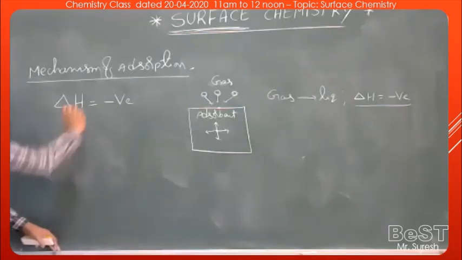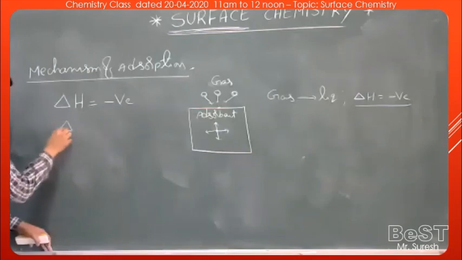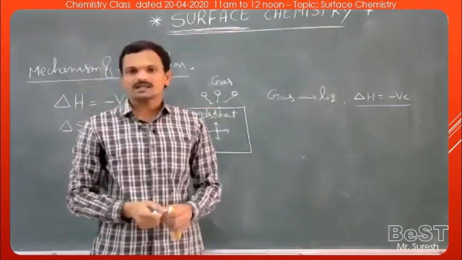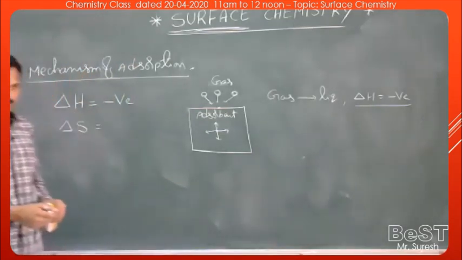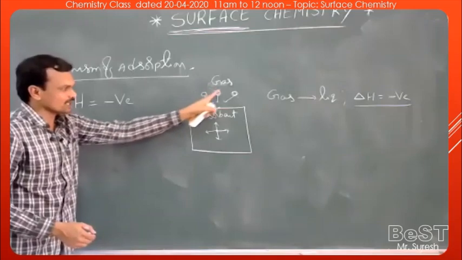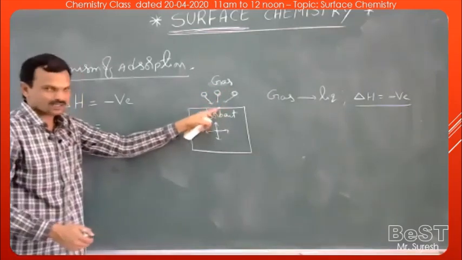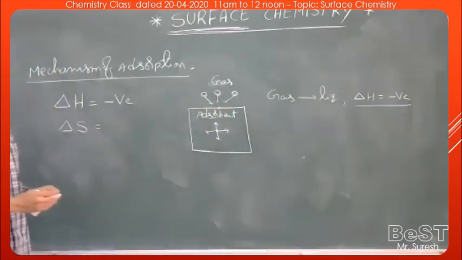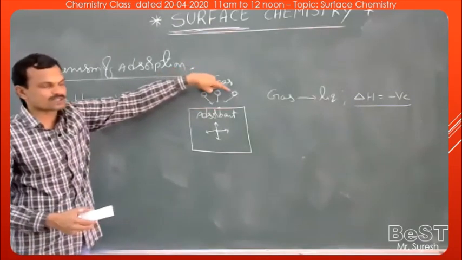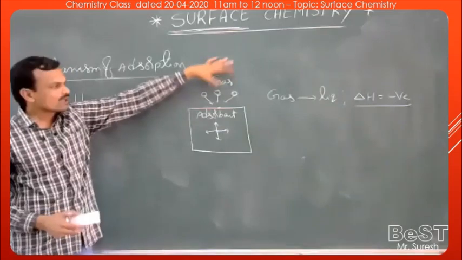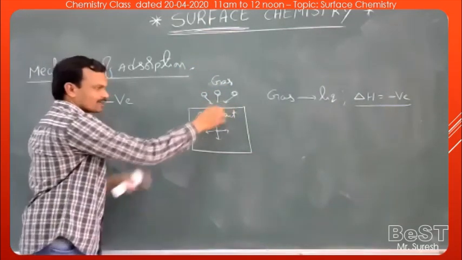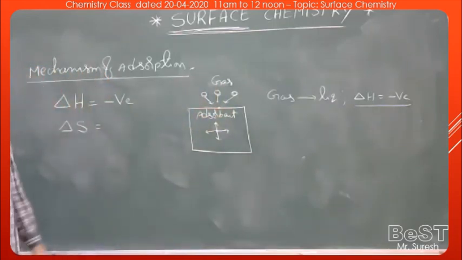Now, what about delta S? As you know, S means entropy. Delta S means entropy change. See here, when gas molecules get accumulated on the surface, the distance between the gas molecules decreases. In gaseous state, the distance between gas molecules is more, they occupy more space. Whenever these get accumulated on the surface of the solid, the distance between the gas molecules decreases.